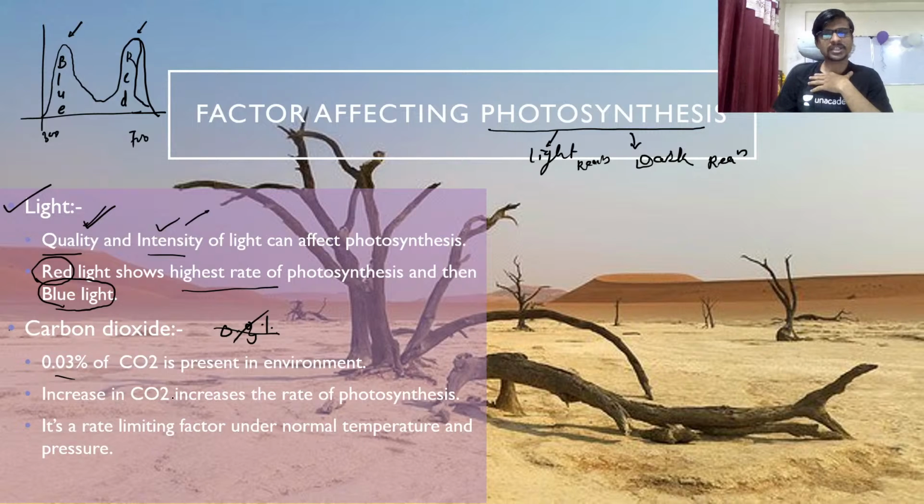Increase in carbon dioxide increases the rate of photosynthesis. So the carbon dioxide which is present in an environment, if you increase the concentration of carbon dioxide, it will result in the increase in the